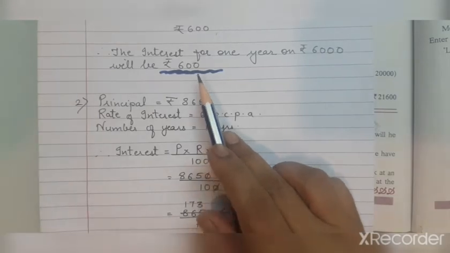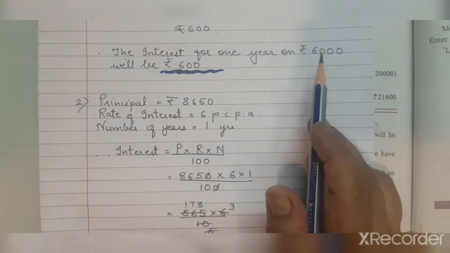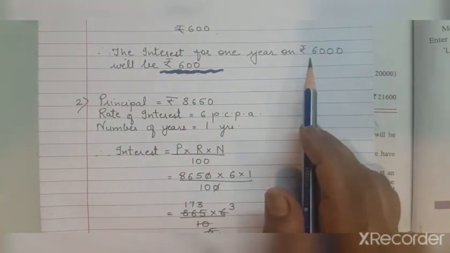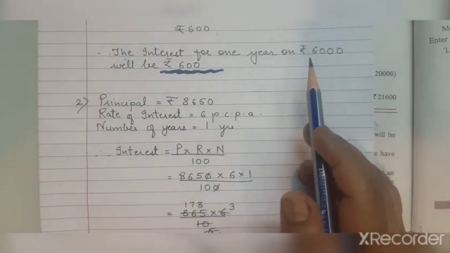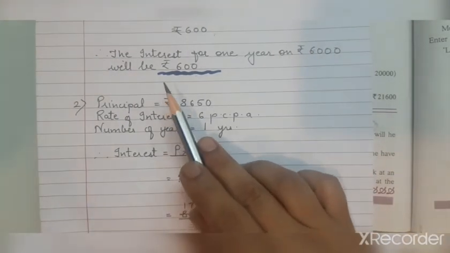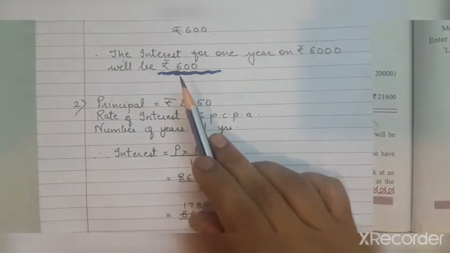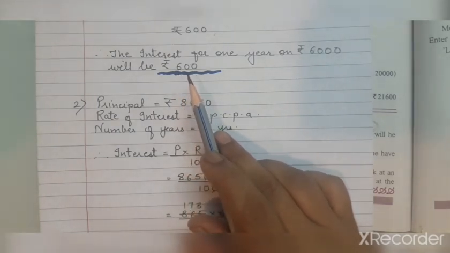So if we deposit 6,000 rupees for 1 year at an interest of 10 PCPA, when we get the money back, we don't get 6,000 only, but we also get 600 rupees extra. This 600 rupees is the interest.